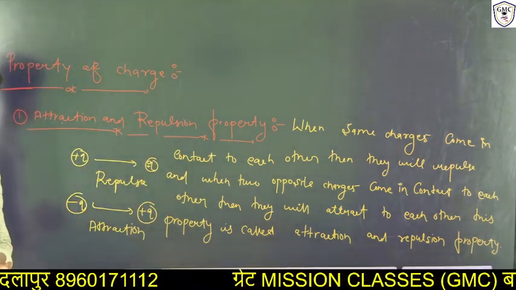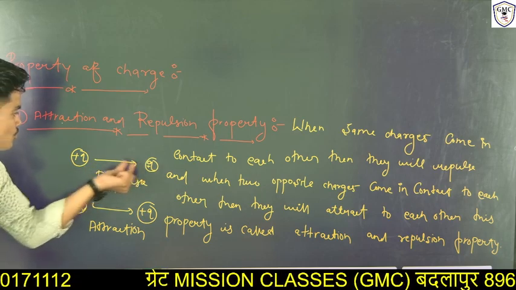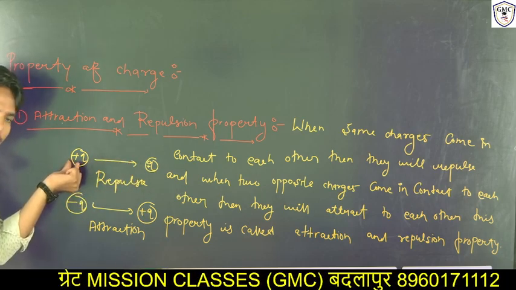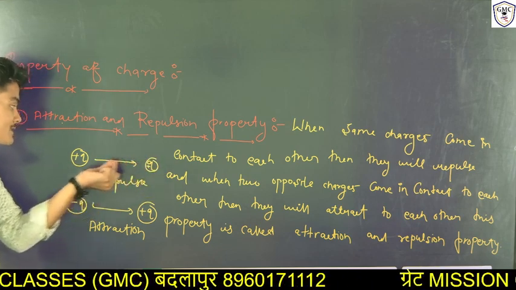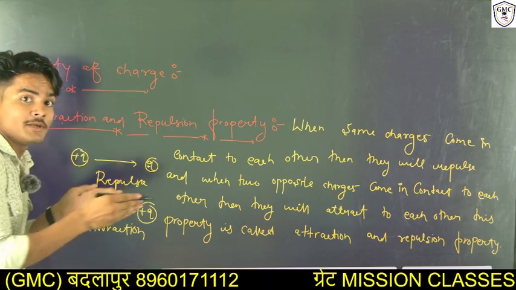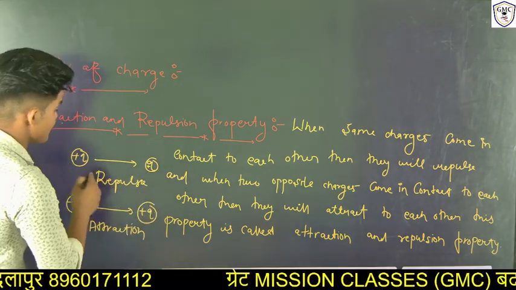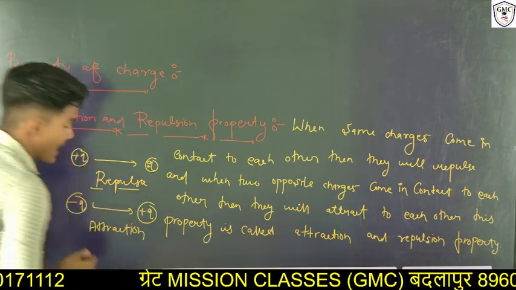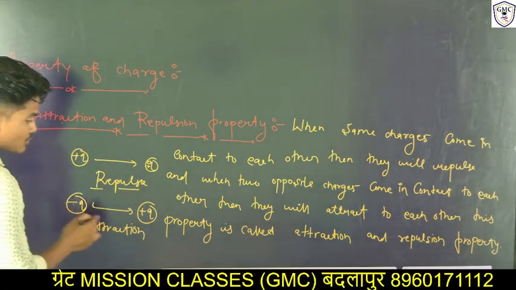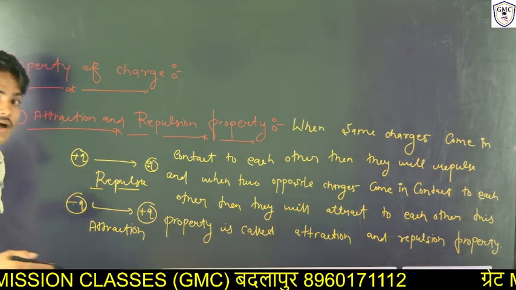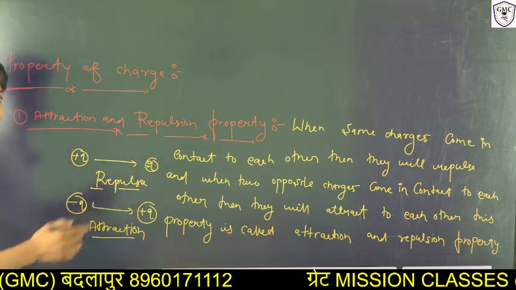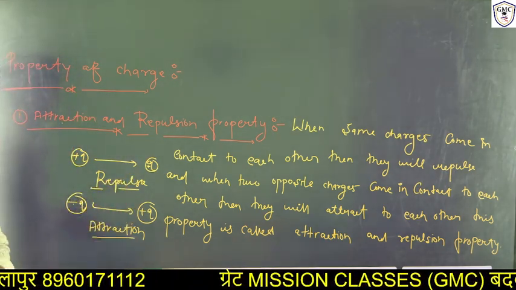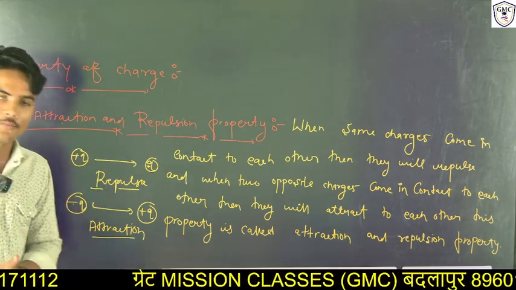I already told you that when two same charges, like a plus q charge, and we put another plus q charge in front of this, then they will repel each other. This property is called repulsive property. And when a negative charge and a positive charge are placed towards each other, then they will attract each other. Both of these are called the attraction and repulsion property.